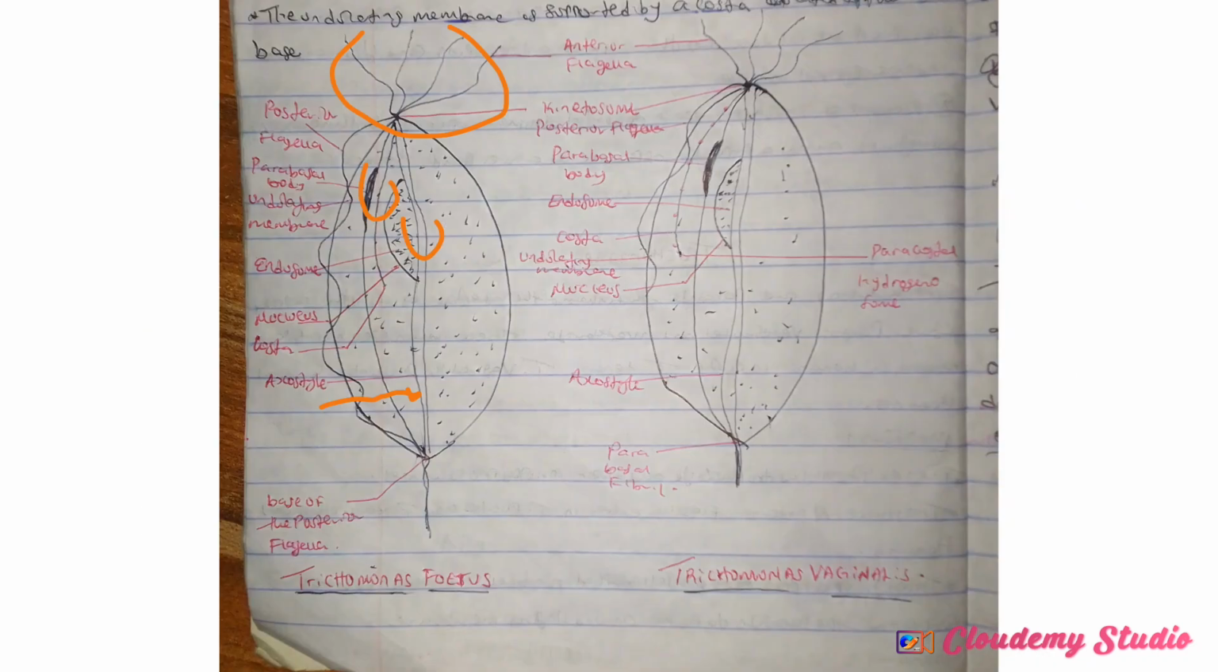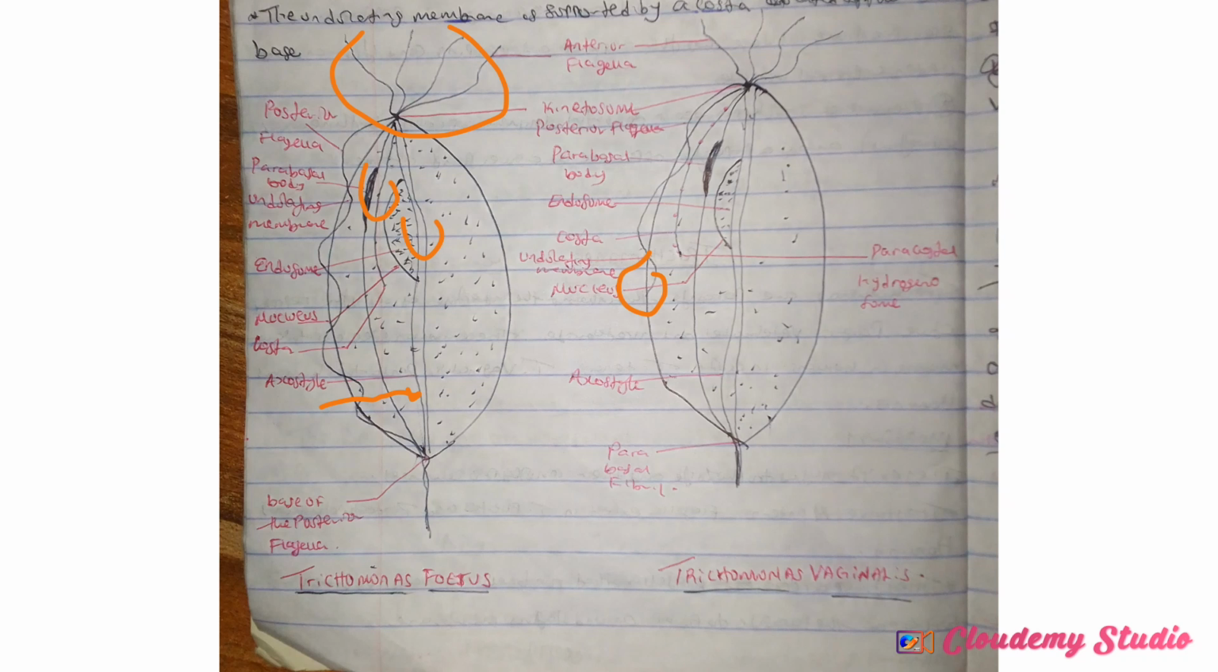But what makes it different from other species is that the undulating membrane, or the recurrent flagella, runs outside the posterior part of the body, compared to Trichomonas vaginalis and Trichomonas fetus. Let me show you what I mean by that. Look at this. This is Trichomonas vaginalis. If you notice very well, Trichomonas vaginalis has its undulating membrane stop here. I marked it in orange. Can you see where it stops?